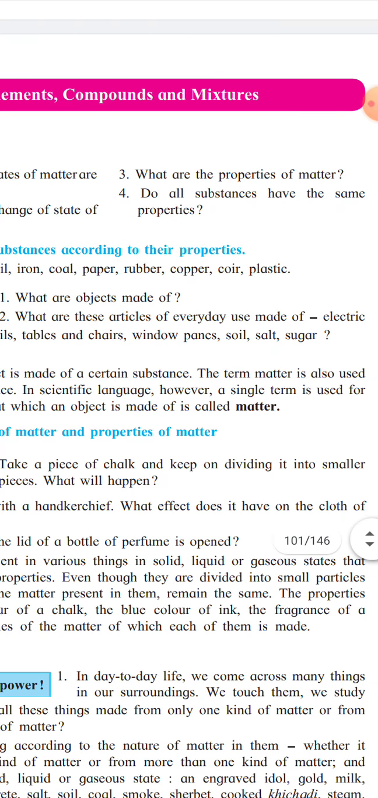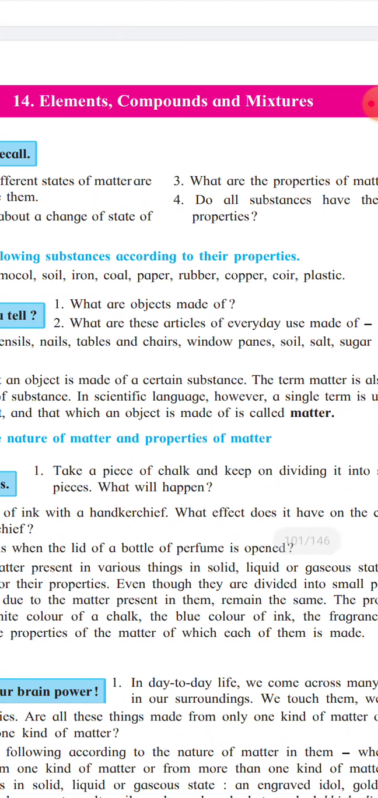In the previous class we already learned the properties of matter: volume, shape, and that they have definite shape because of the arrangement of molecules. Everything depends on the arrangement of molecules inside the matter. Do all substances have the same property? No. All substances do not have the same property, because you know that matter is found in three states: solid, liquid and gaseous. Now, there are certain substances which, according to their properties, we need to classify.